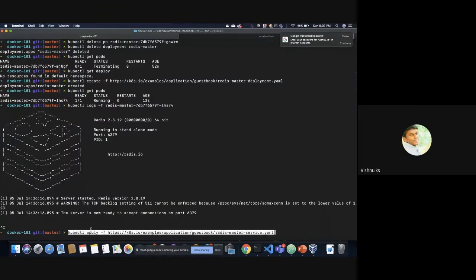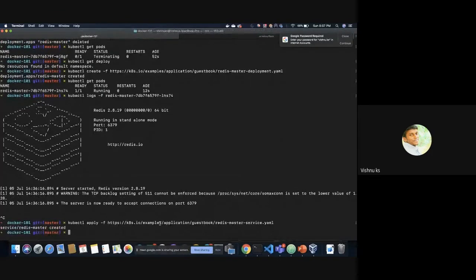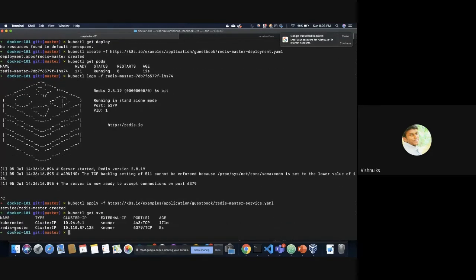It's also applied from a file, kubectl apply -f. Service got created. kubectl get svc. You can see Redis master got created as a ClusterIP service. So this Redis master can be called by a Kubernetes node or any other pods which are running in the cluster.